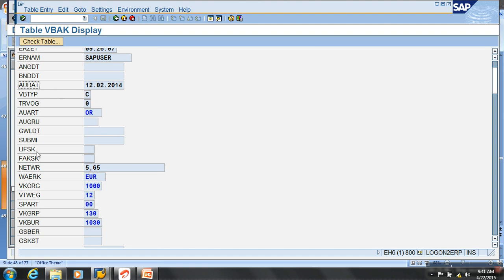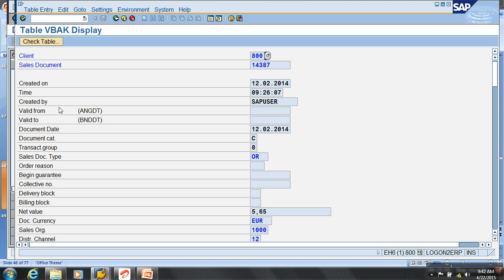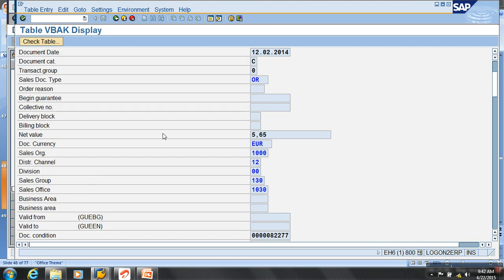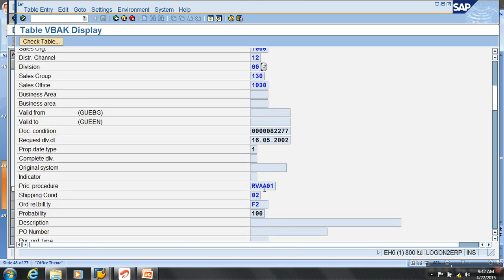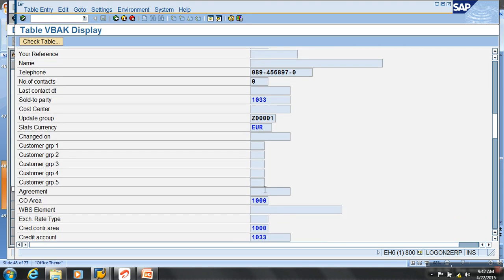If you don't understand these fields, you can go to fields, settings, parameters. You can say field label, and you can see more on the descriptions now. Net value, sales organization, distribution channel, division, sales group, sales office. Here, you get to see all the information. You also get to see the customer. Look at this. Sold-to party is what? 1033.